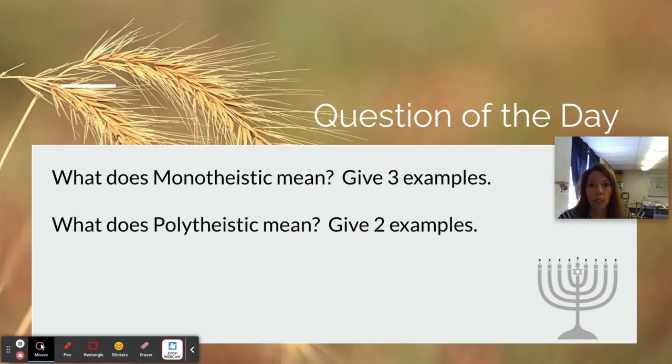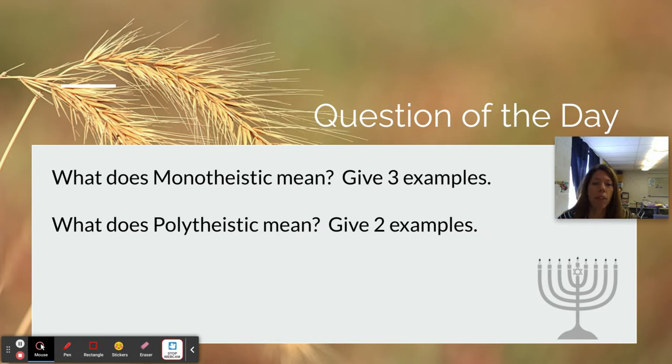Judaism is the oldest, and they don't have many people compared to Christianity and Islam, and we'll look at the chart in a second, but they are the basis for those two religions. So Christianity and Islam both come out of Judaism and form from there because all three of those religions believe in the one same God. They call him different names, they have different words for him, but it is the same God.